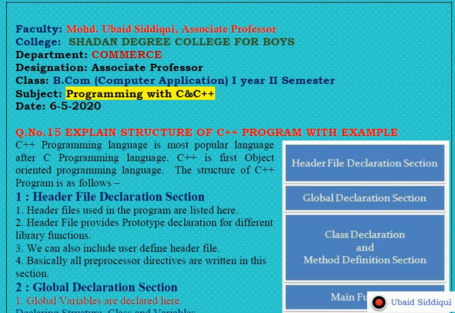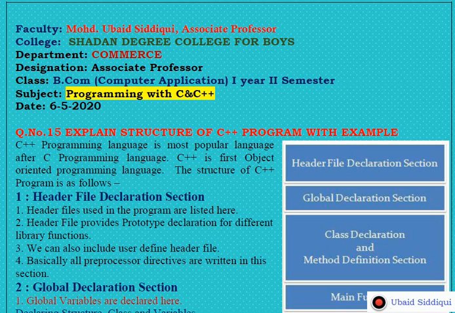Dear students, our today's topic is the basic structure of a C++ program. As we know, C is a structured and functional programming language. Another popular programming language that has been introduced is C++, which is an object-oriented programming language. This language is basically a superset of the C language.